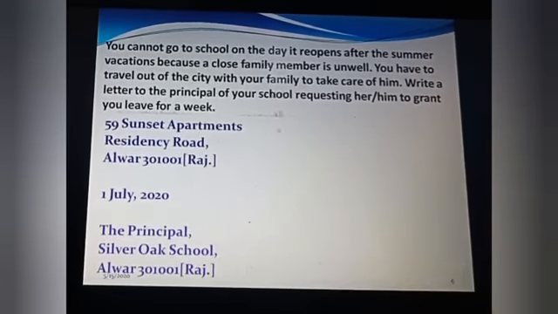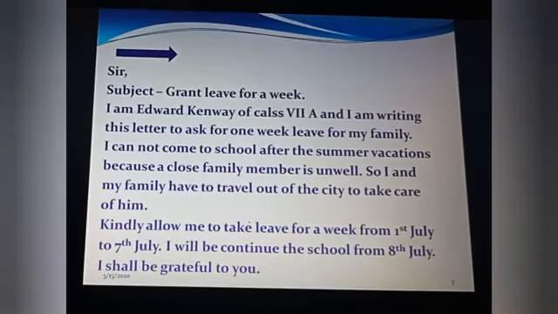Fine. Then the next one, sir, that is what? Salutation. As we know, our principal is our sir, that's why salutation: sir. Then subject: grant leave for a week. As I told you, we are supposed to write the subject in a very short form. So here we are writing: grant leave for a week.